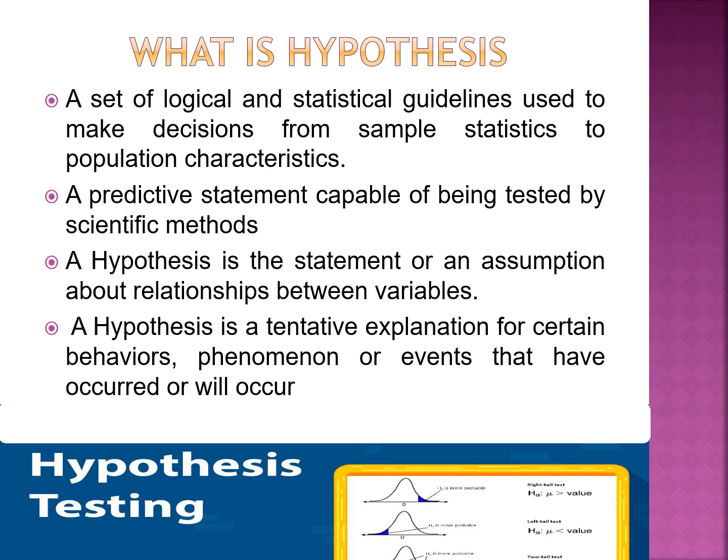And again, continuing with the meaning of hypothesis. It is a set of logical and statistical guidelines which is used to make decisions from sample statistics to population characteristics. So I told you about the height of the women in the world. Suppose the number of women in the world is 10 lakhs. So we take 10% of 10 lakhs, that comes to around 1 lakh. So we take a sample, just as an example, of 1 lakh, and we collect the data, that is the height of 1 lakh women, and then we can compare it with the population characteristics to get the result.